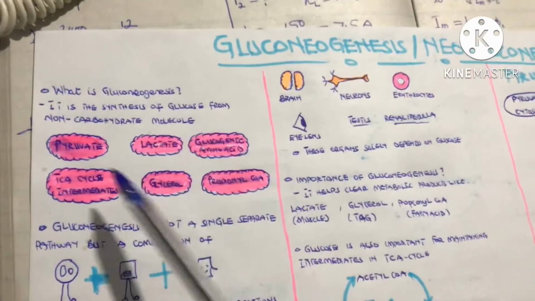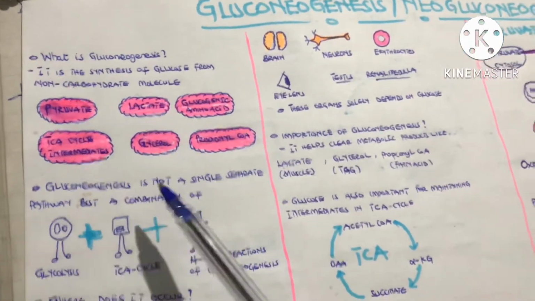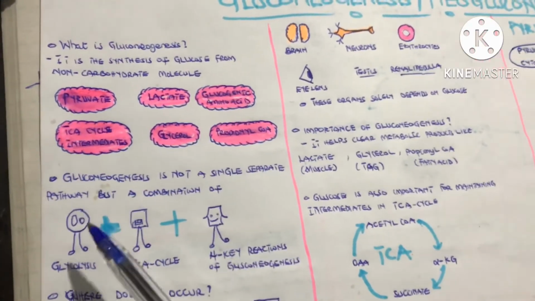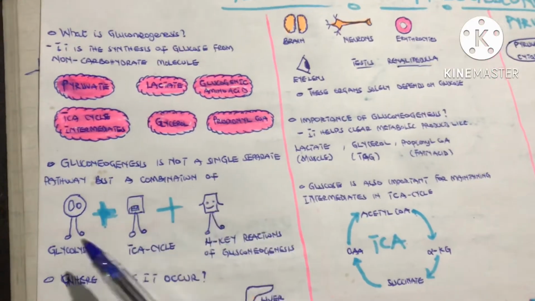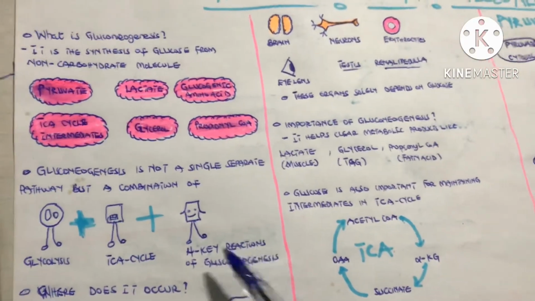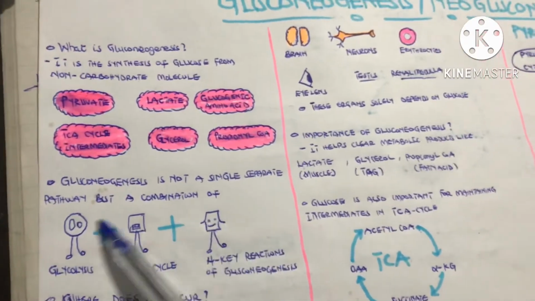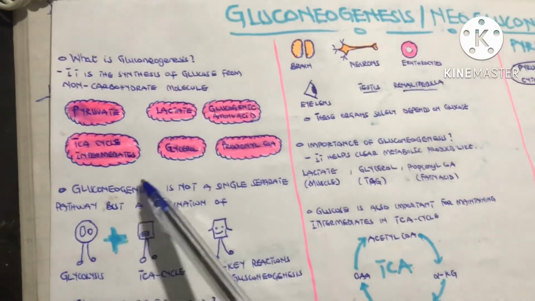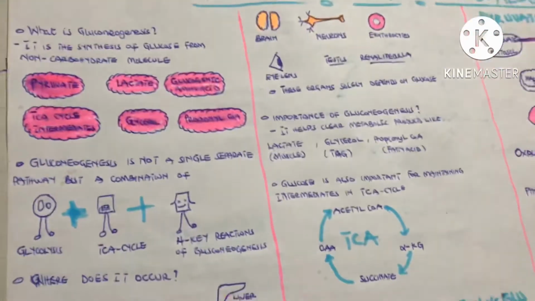Gluconeogenesis is not a single separate pathway, but a combination of glycolysis, the TCA cycle, and also four key reactions of gluconeogenesis. So all these come together to form the gluconeogenic pathway.